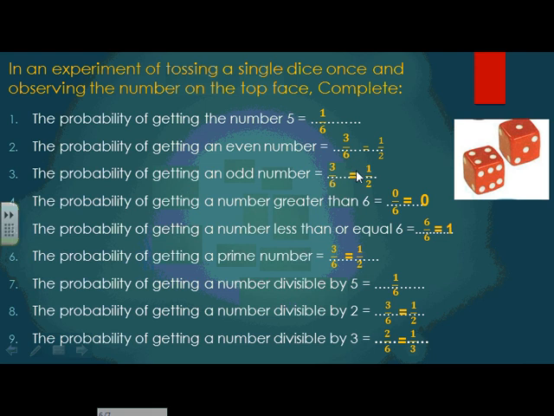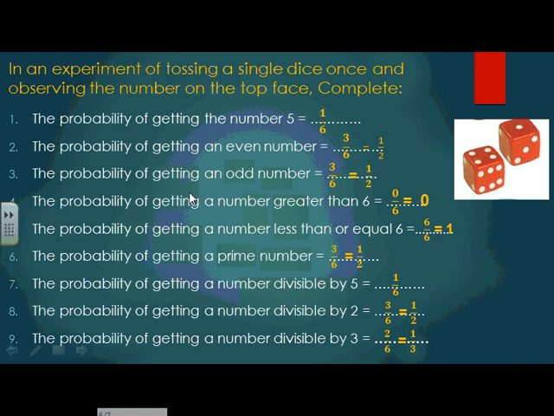Excellent. And don't forget, I cannot leave the fraction as it is. I have to simplify it. Search for a number I can divide 3 and 6 by at the same time. Super. I'm going to divide by 3. 3 divided by 3 is 1, and 6 divided by 3 equals 2.